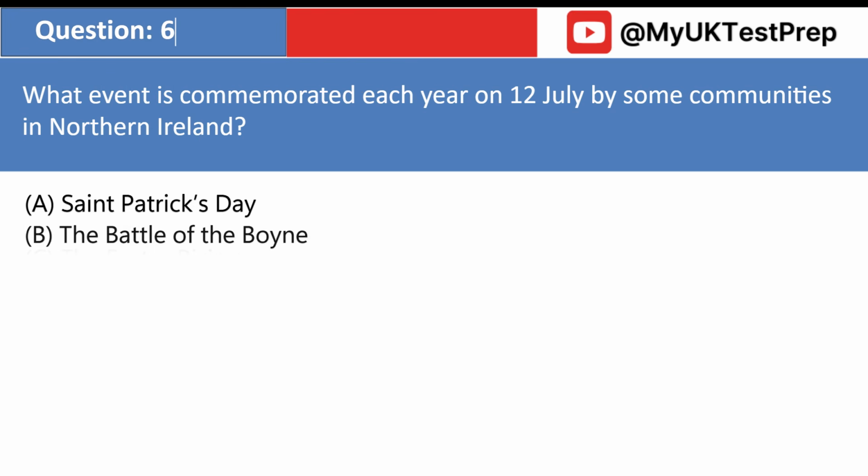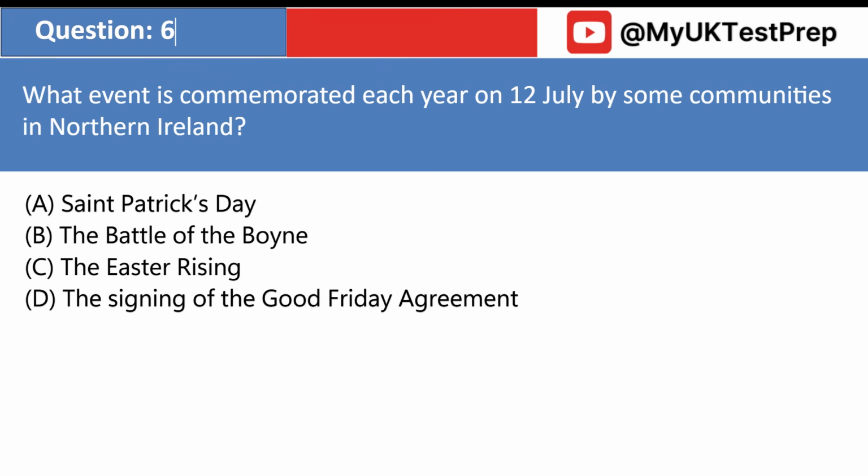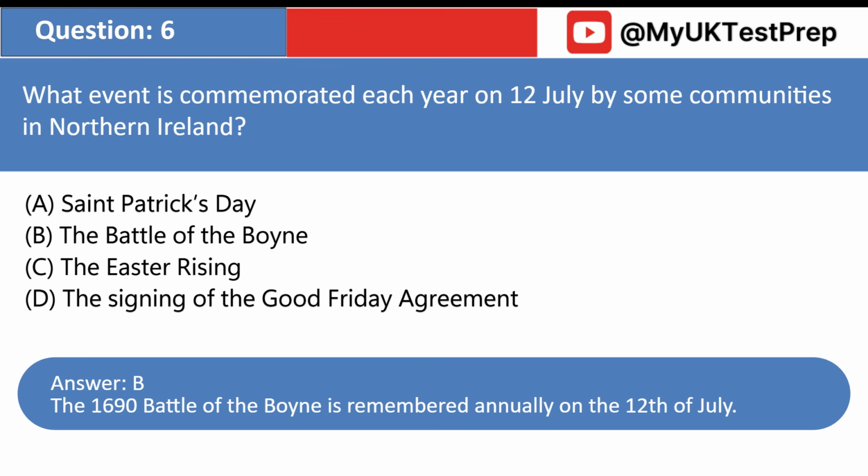What event is commemorated each year on the 12th of July by some communities in Northern Ireland? A. St. Patrick's Day. B. The Battle of the Boyne. C. The Easter Rising. D. The signing of the Good Friday Agreement. Answer: B. The 1690 Battle of the Boyne is remembered annually on the 12th of July.